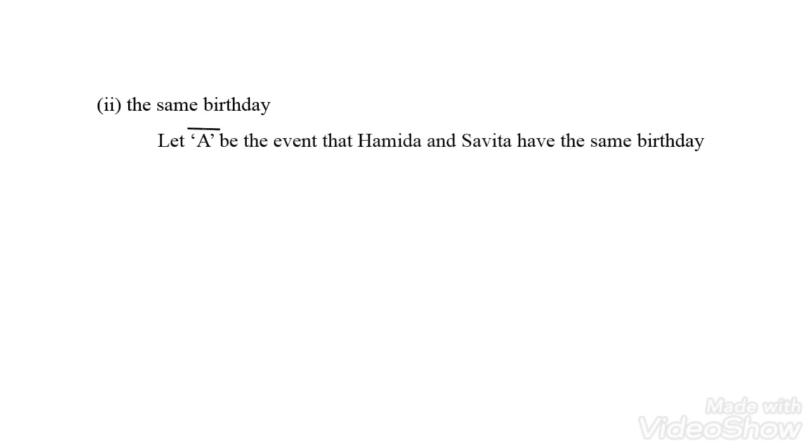We need not go with the favorable outcomes; we directly take the probability. So P of A bar can be written as the whole value 1 minus the probability that Savita's birthday is different from Hamita's birthday, that is P of A.